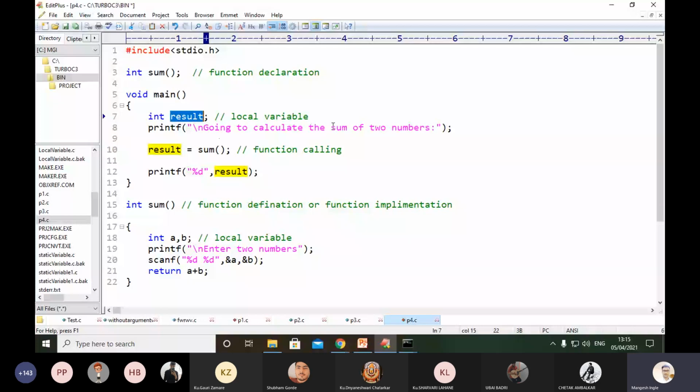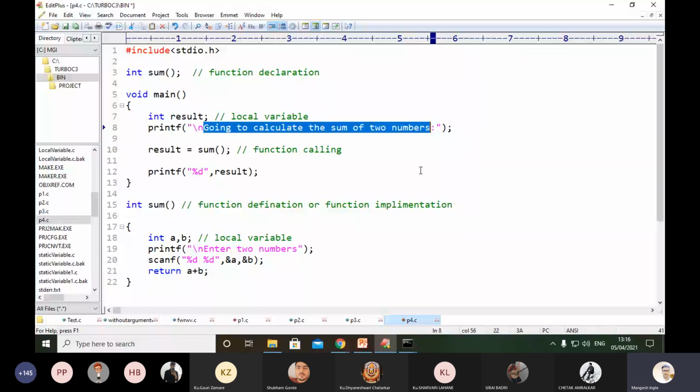For that we use one variable, and that variable name is result. We know what a variable is. Variables are used to store values. It is a named memory location. So result is my variable name which stores the value, or rather refers to the memory address of that value. So, integer result. Then line number 8 will execute the printf statement, and the message will print as it is on your screen: going to calculate addition of two numbers.